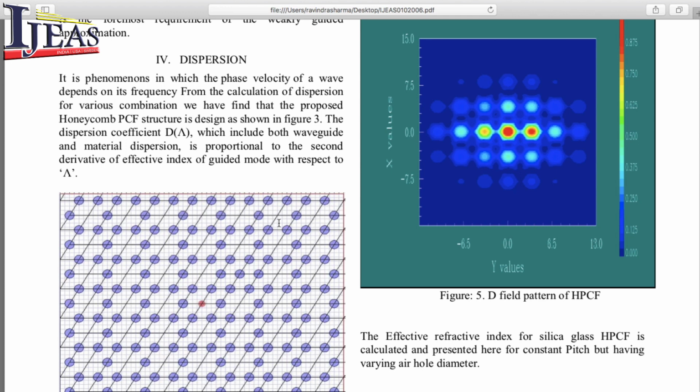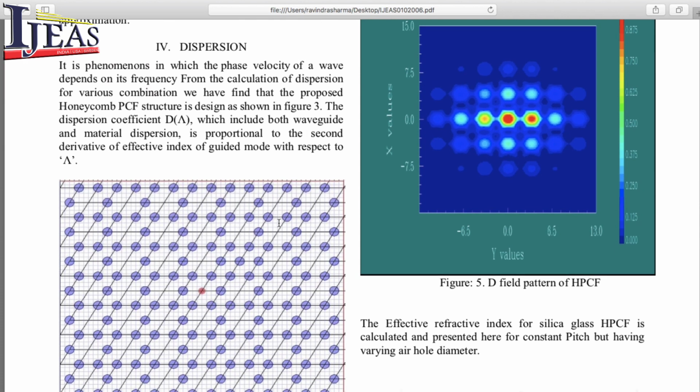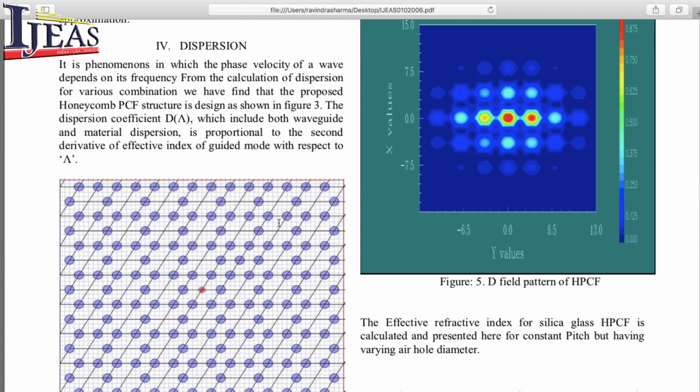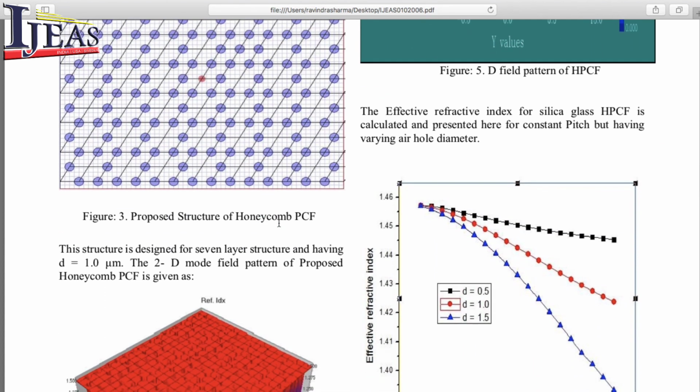Dispersion is the phenomenon in which the phase velocity of a wave depends on its frequency. From the calculation of the dispersion for the various combinations, we have found the proposed honeycomb PCF structure, designed as shown in figure number 3.